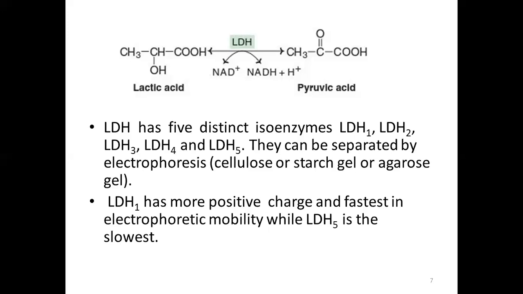And LDH1 has more positive charge, and therefore it's fastest in the electrophoretic mobility, in the sense that a positively charged molecule will move towards the negative end. Therefore LDH1 has more positive charge, and it has been found that it moves fast on the gel, while LDH5 is the slowest one. It possesses the least positive charge.